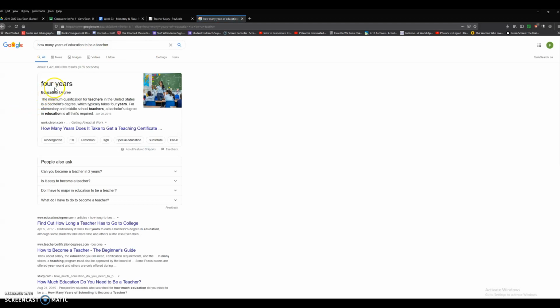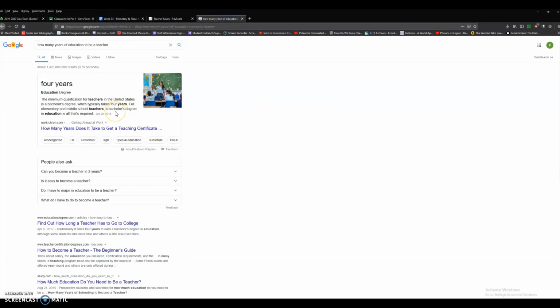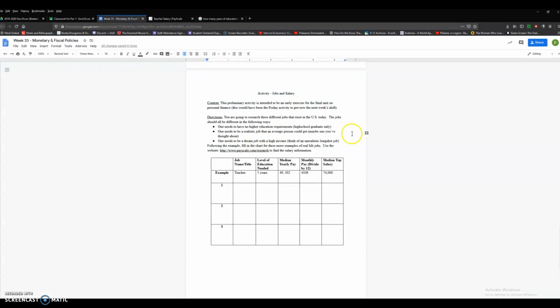Okay, now this says 4 years. However, in California, it actually requires 5 years technically because you need a bachelor's degree and you need a teaching certificate. Okay, so it says 4 years to do an education one. So 4 or 5 years. Okay, I have it as 5 years in my example because that's the California requirement. We're a little more stringent than other states. Keep in mind that when I say other states, I'm referring to places that have economies the size of Los Angeles County, not even the state of California.